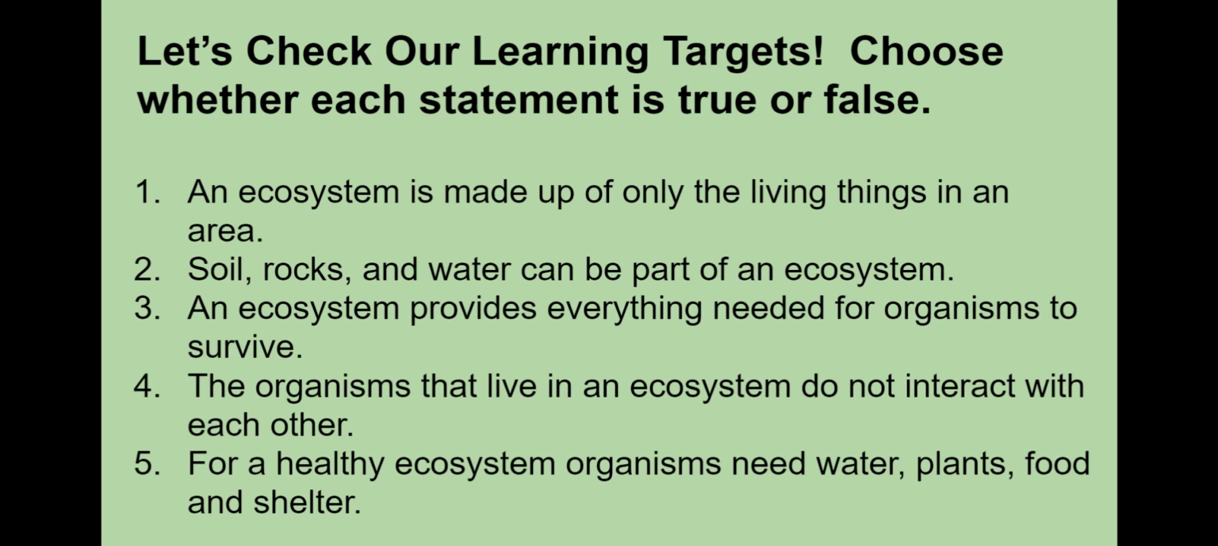Number three, an ecosystem provides everything needed for organisms to survive. Number three is true. Number four, the organisms that live in an ecosystem do not interact with each other. Number four is false. The organisms in an ecosystem do interact with each other. Number five, for a healthy ecosystem, organisms need water, plants, food, and shelter.